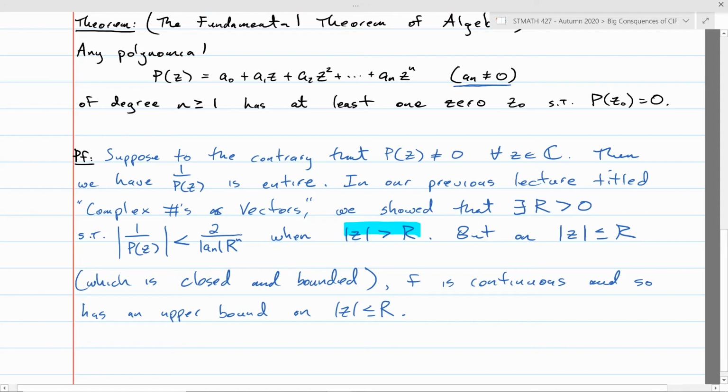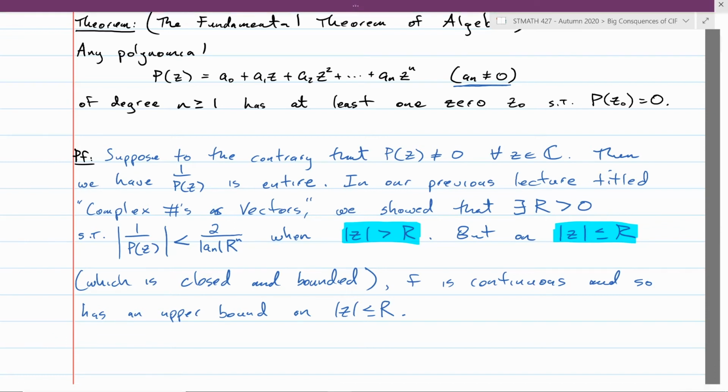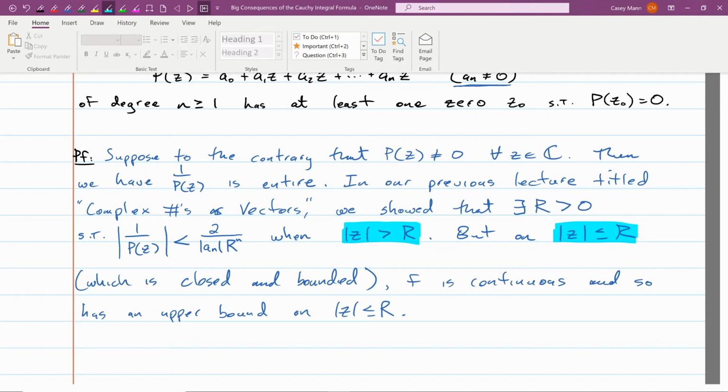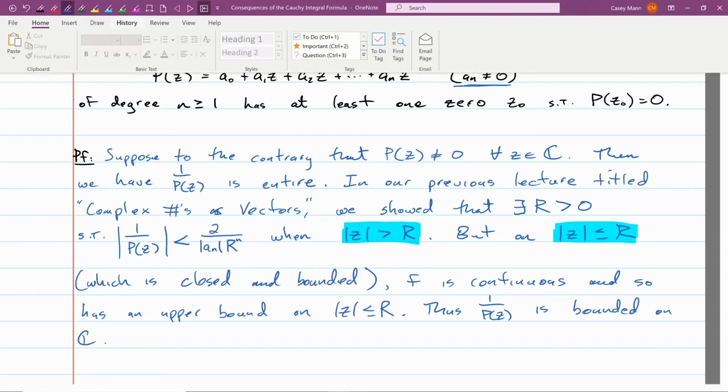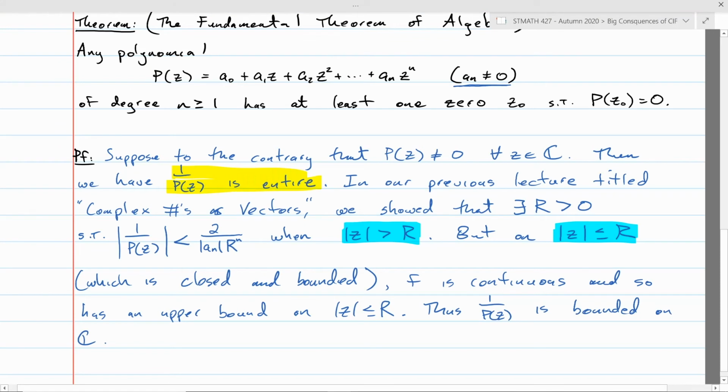There are the points where the modulus of z is greater than r, where we have an upper bound on the modulus of the function. And then we also have the points where the modulus of z is less than or equal to r. If you put those two together, you get the whole complex plane, with one bound outside the disk and one bound inside the disk. So the conclusion is the function is bounded on the whole complex plane. So 1 over p of z is bounded on C. And so at this point, we know 1 over p of z is entire, and 1 over p of z is bounded. And so Liouville's theorem tells us that this function is a constant.